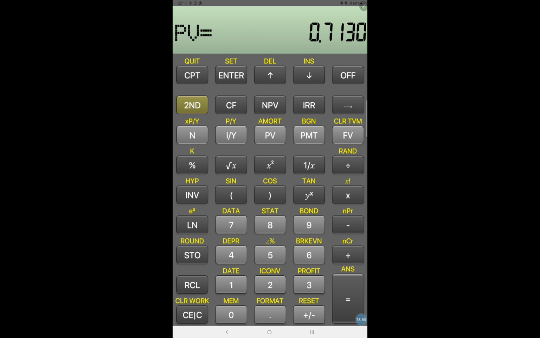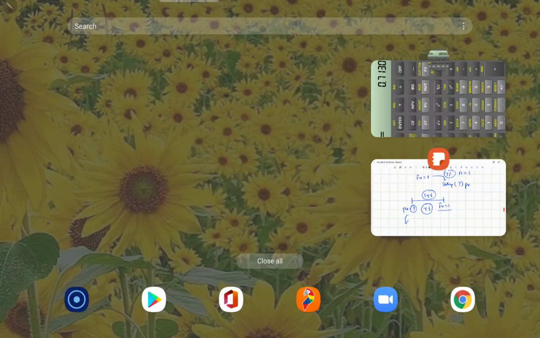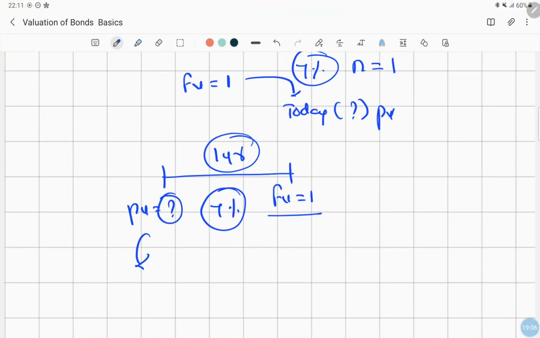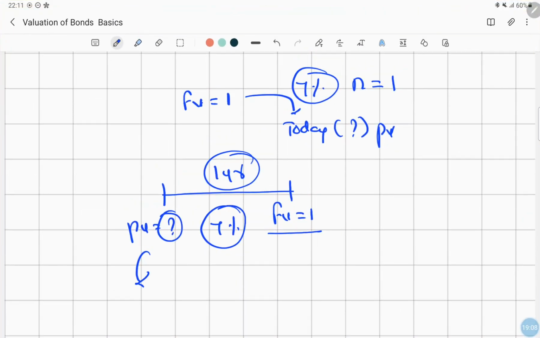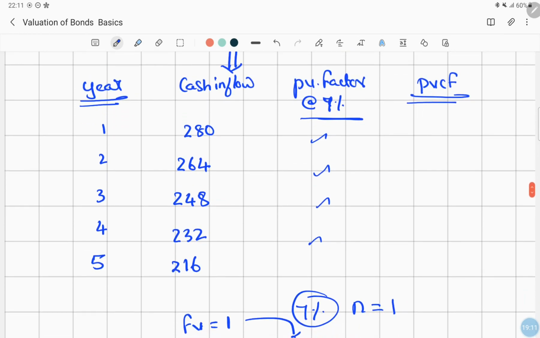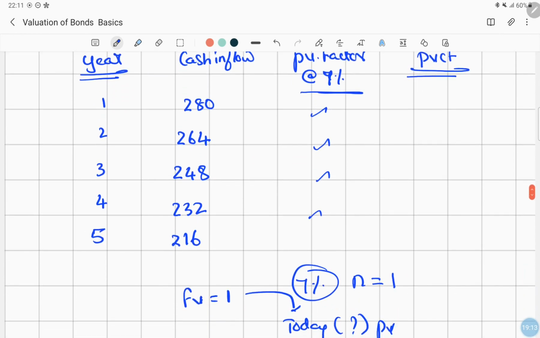So these are the present value factors that I have written in my notebook. Let us now substitute the values directly from the BA2 Plus calculator.